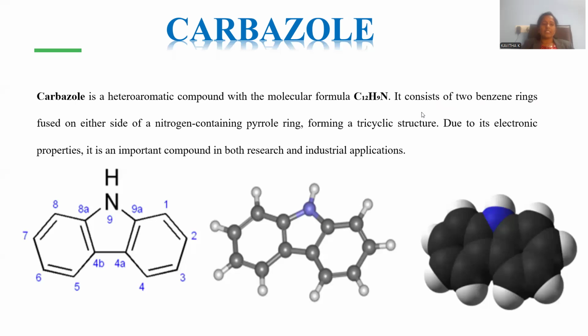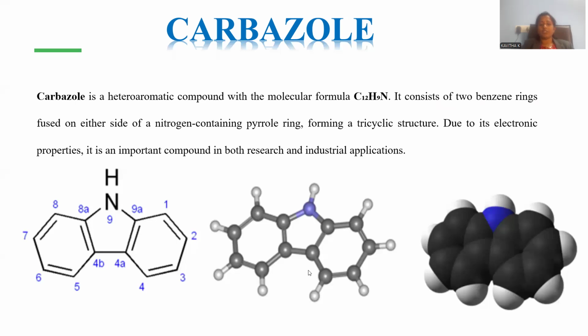This is the way it consists of two benzene rings fused with the pyrrole moiety. On either side, the nitrogen-containing pyrrole ring will be there. It is a part of a tricyclic ring system. Electronic properties are mentioned for this important compound, with both research and industrial applications, right? So this carbazole molecule is most vital in research and industrial purposes as well.